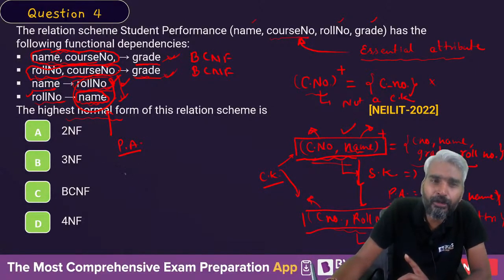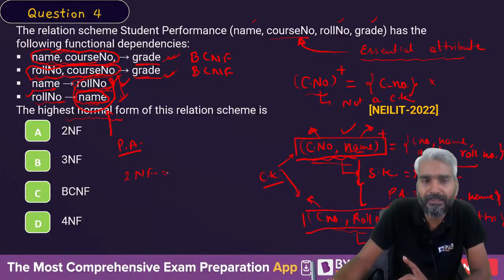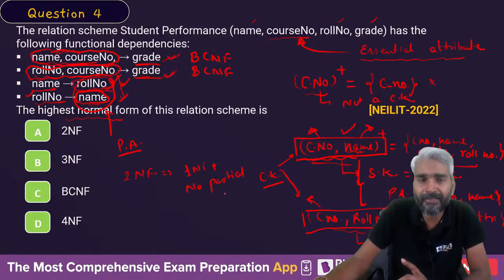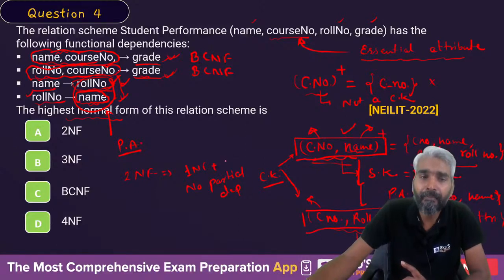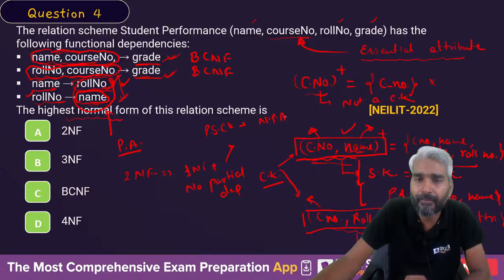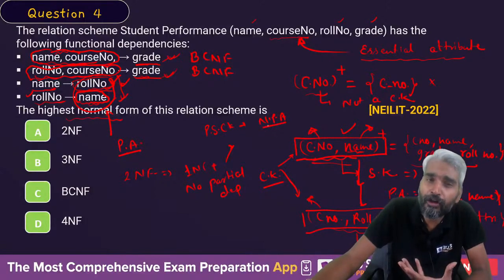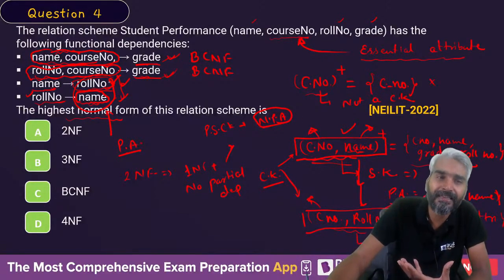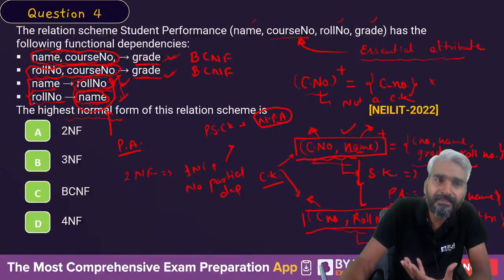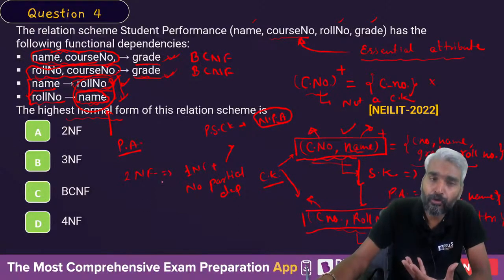For a relation to be in 2NF, what is necessary? It should be in 1NF plus no partial dependency. What is a partial dependency? Partial dependency means a proper subset of a candidate key determining a non-prime attribute. So first of all, there should be a non-prime attribute at the right hand side. There is no non-prime attribute. Therefore, none of these two is a partial dependency. So it is actually in 2NF.